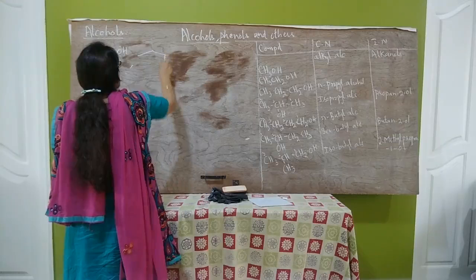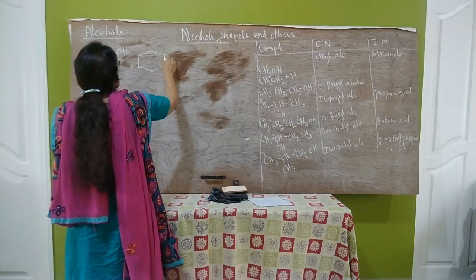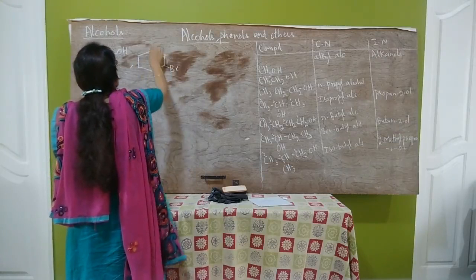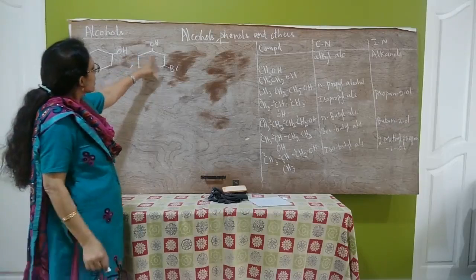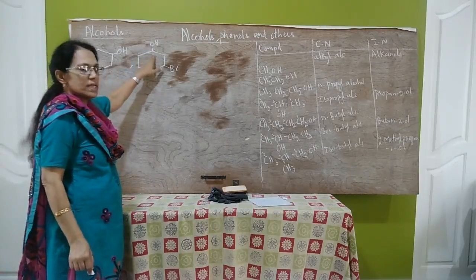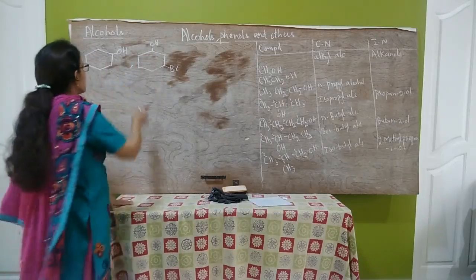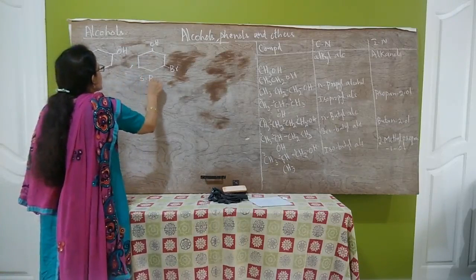Next compound let us write. This is 3-bromocyclohexanol. The IUPAC name of this compound is 3-bromocyclohexanol.